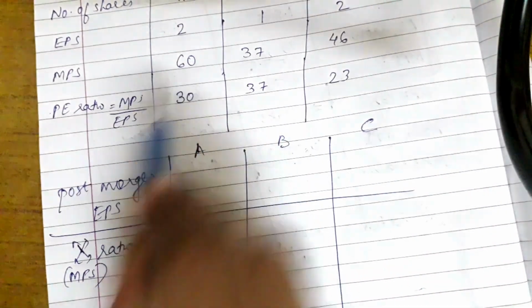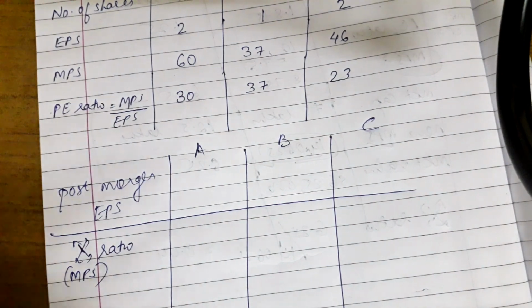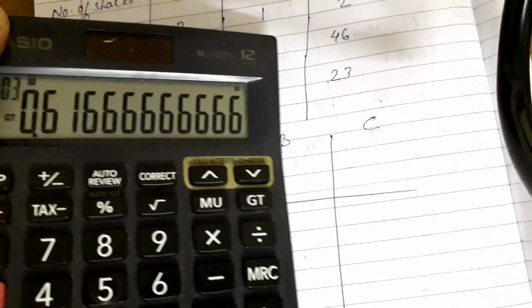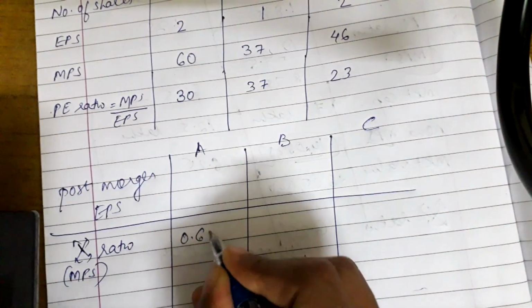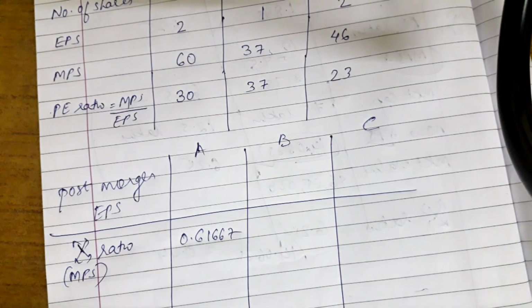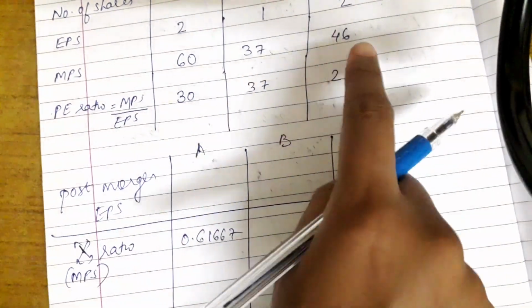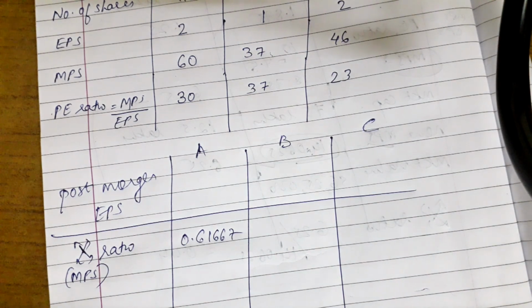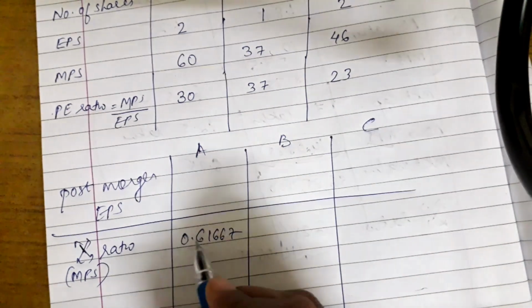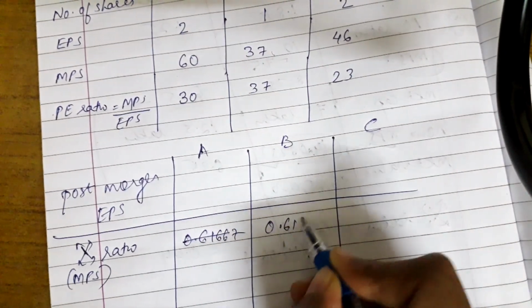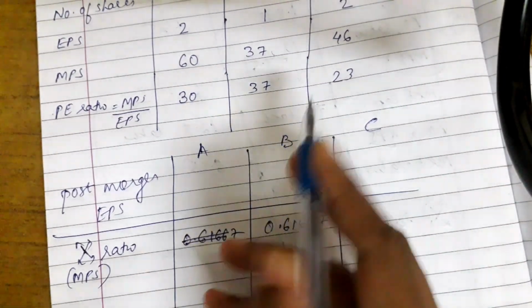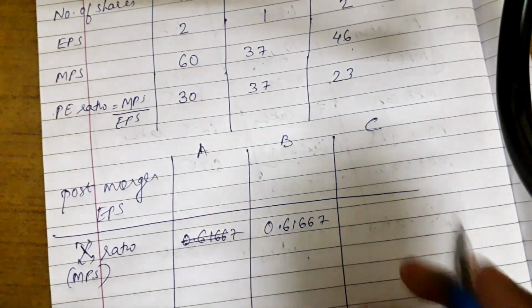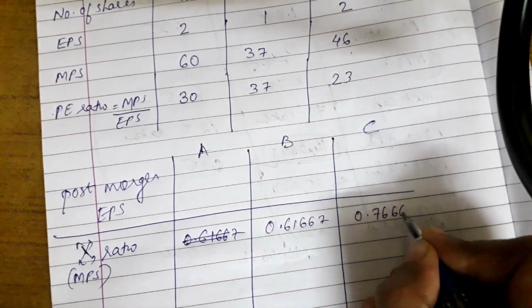So the target divided by acquiring MPS, 37 divided by 60, which gives 0.6166. I am writing it like this. Now 46 divided by 60, the exchange ratio is written here, that is 0.7667.